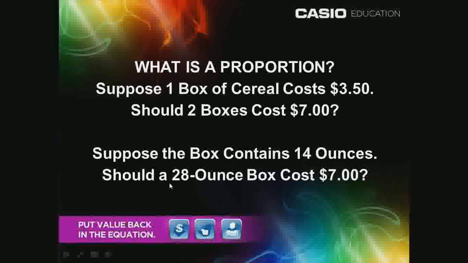Would we expect this box to cost $7? Most people would think that we would be better off if we purchased the bigger container. Why? We intuitively think we do not have a proportional relationship, that the unit cost, the cost per ounce, of the larger box should be less than the unit cost of the smaller box. So let's be specific. What assumptions are we making when we set up a proportion based on a single point?